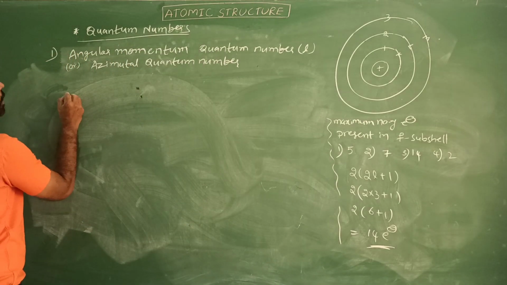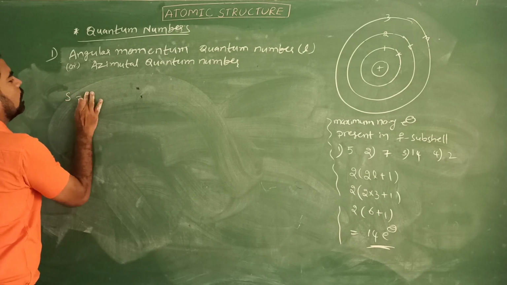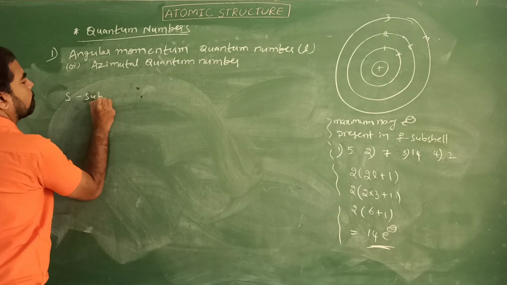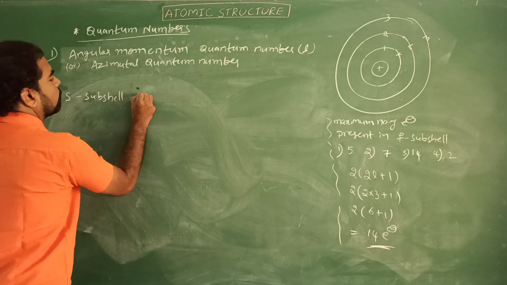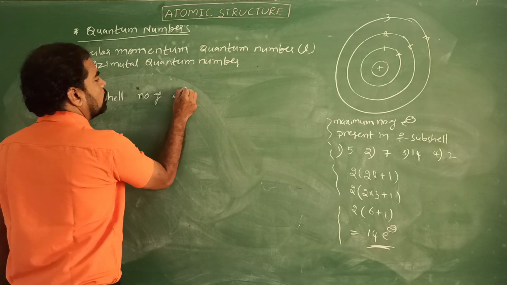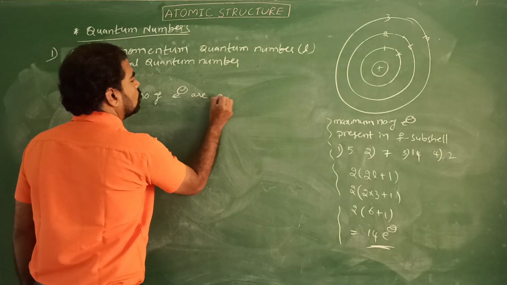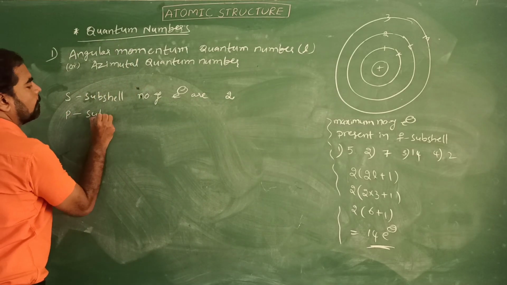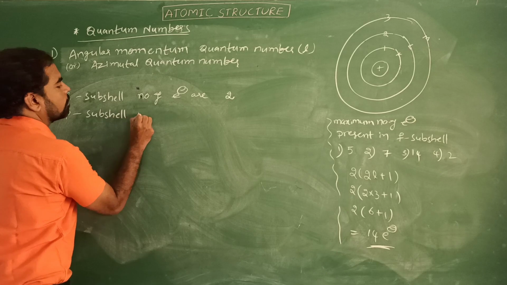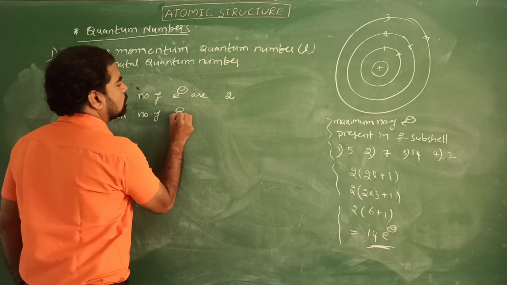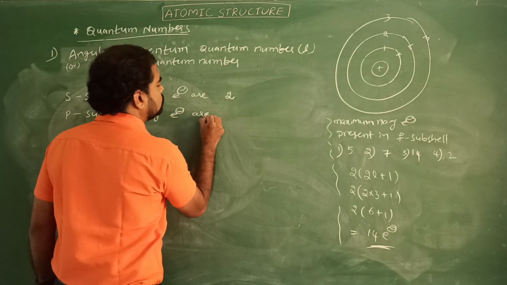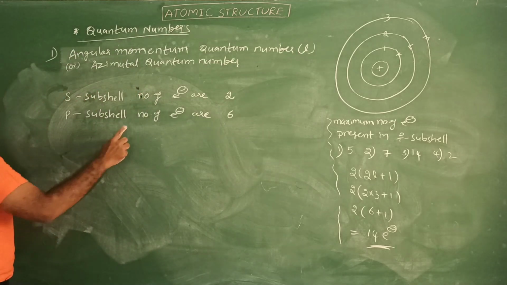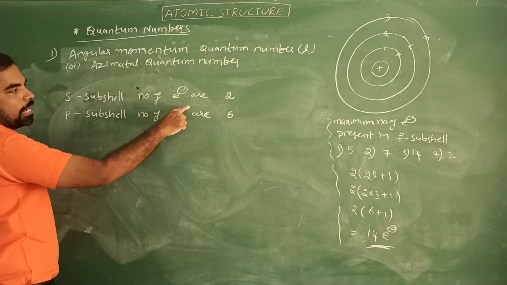Remember students, for S subshell the maximum number of electrons is 2. For P subshell, the maximum number of electrons is 6.